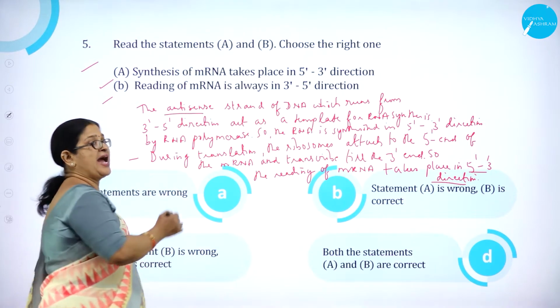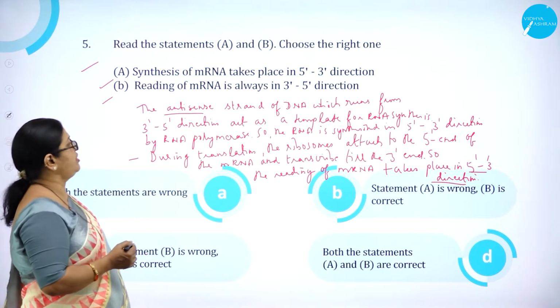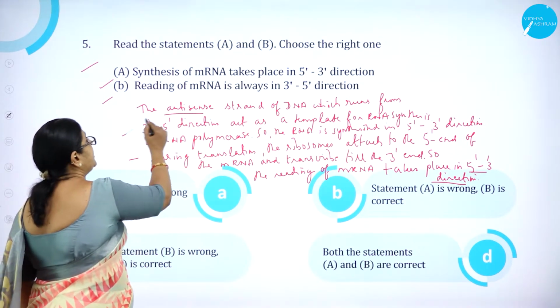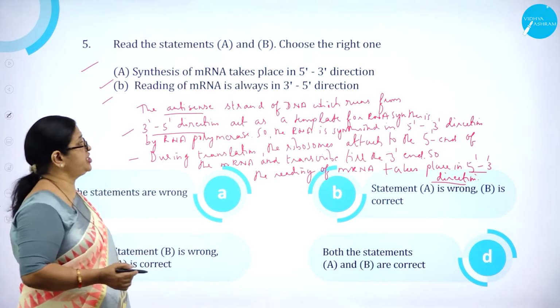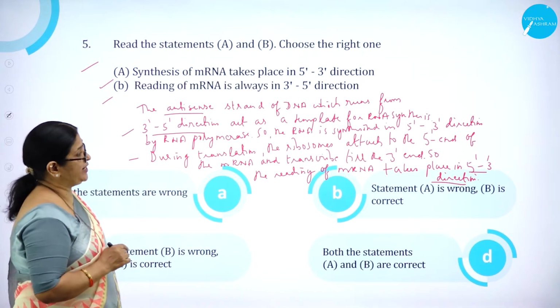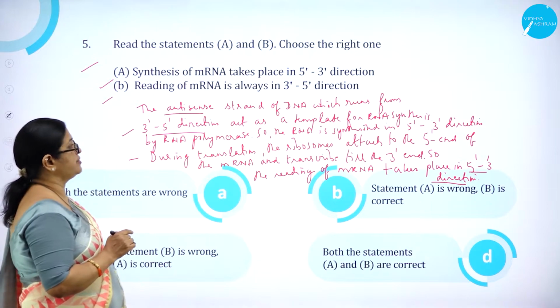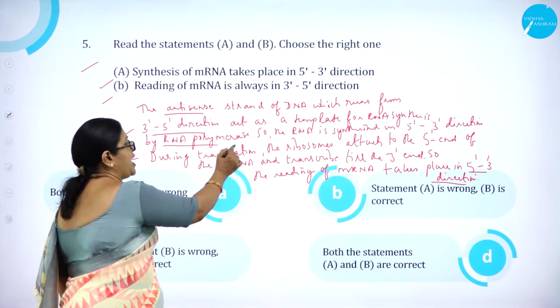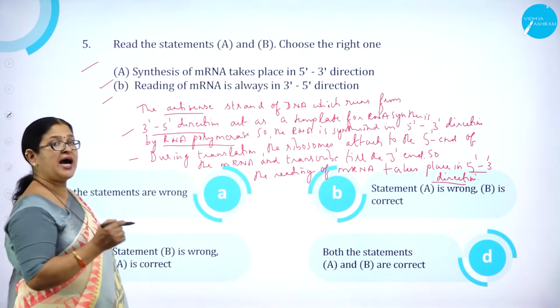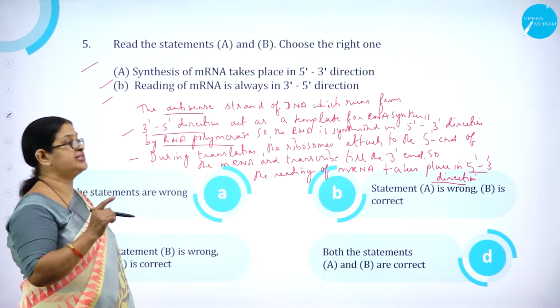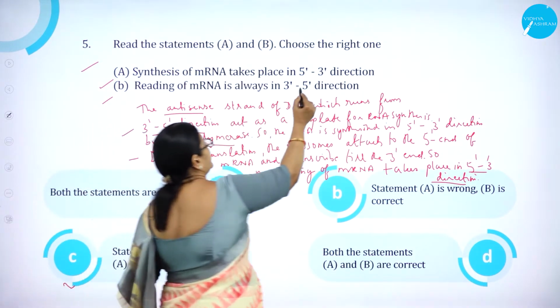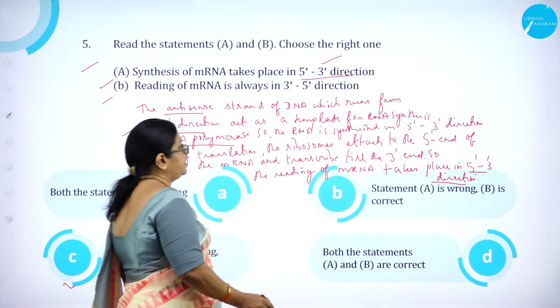As we know, the antisense strand of DNA, which runs from 3' to 5' direction, acts as a template for RNA synthesis, right, by an enzyme called RNA polymerase. So the RNA is always synthesized in 5'-3' direction. Correct. This is correct.